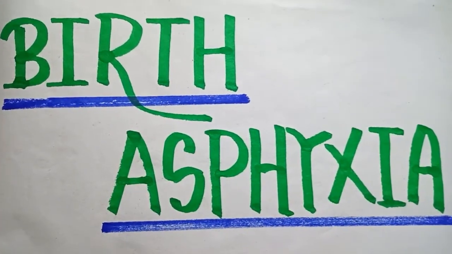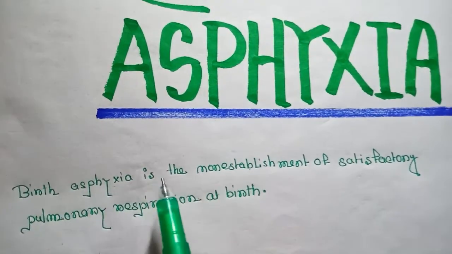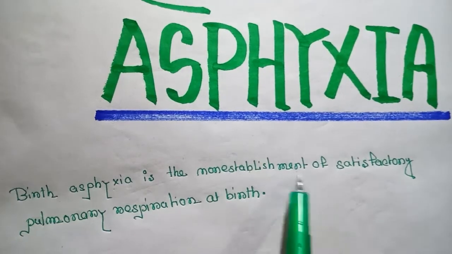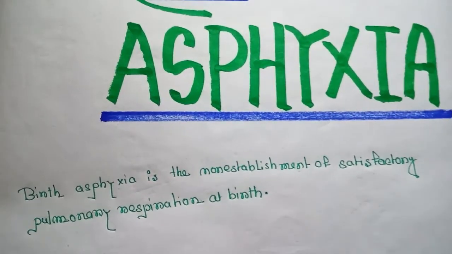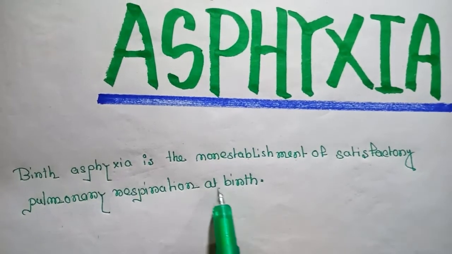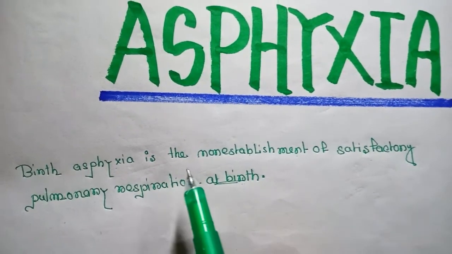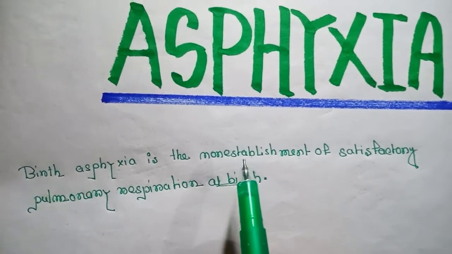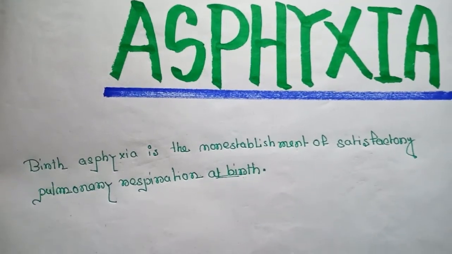So, let's start. Birth asphyxia is non-establishment of satisfactory pulmonary respiration at birth. That means at birth or during birth, the baby's pulmonary respiration is not established. That means the baby can't breathe properly.